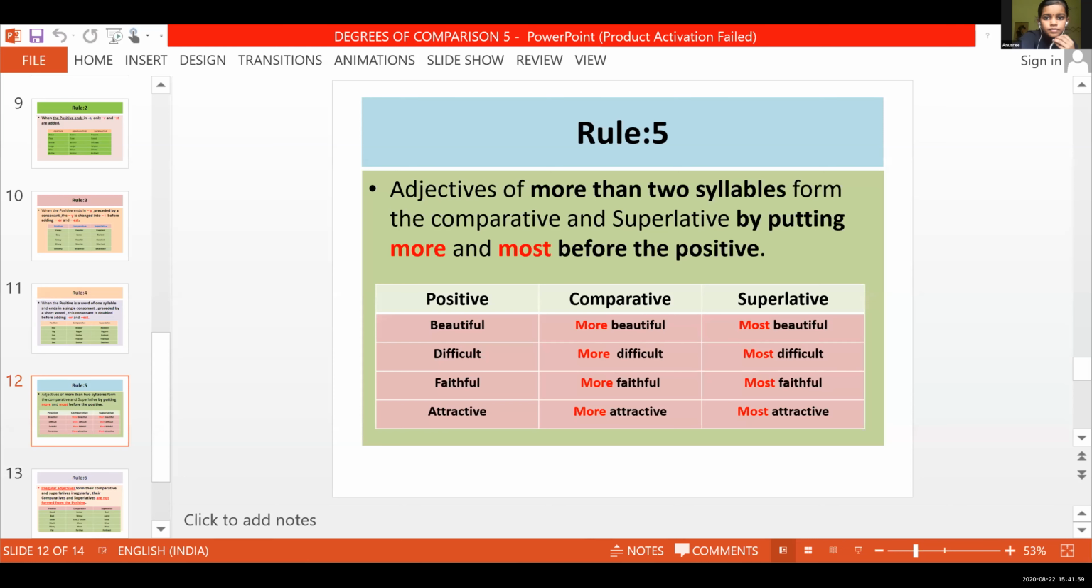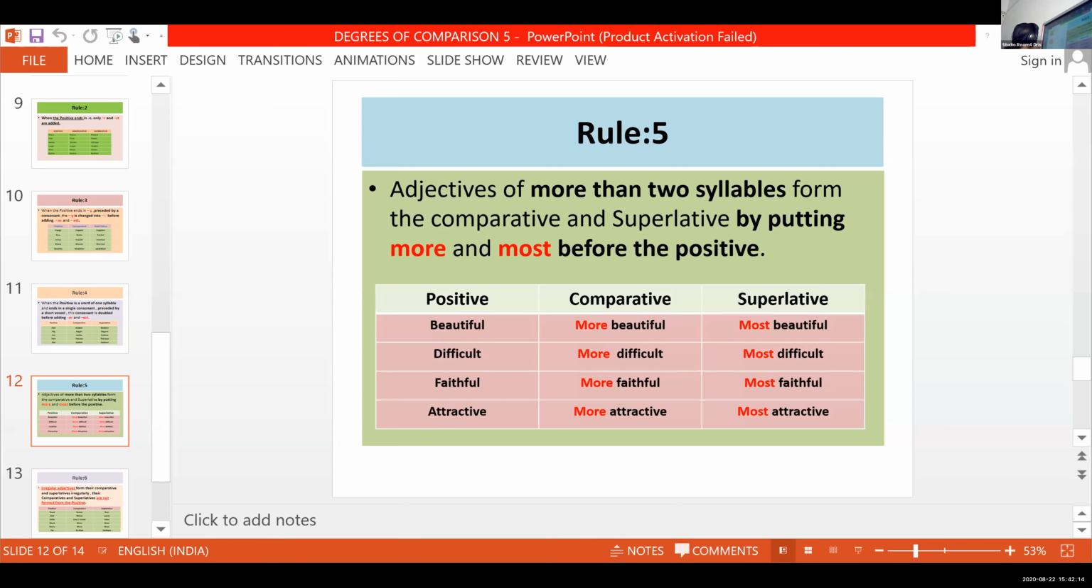Difficult, more difficult and most difficult. Faithful, more faithful and most faithful. Attractive, more attractive and most attractive. These are the examples for rule number 5.